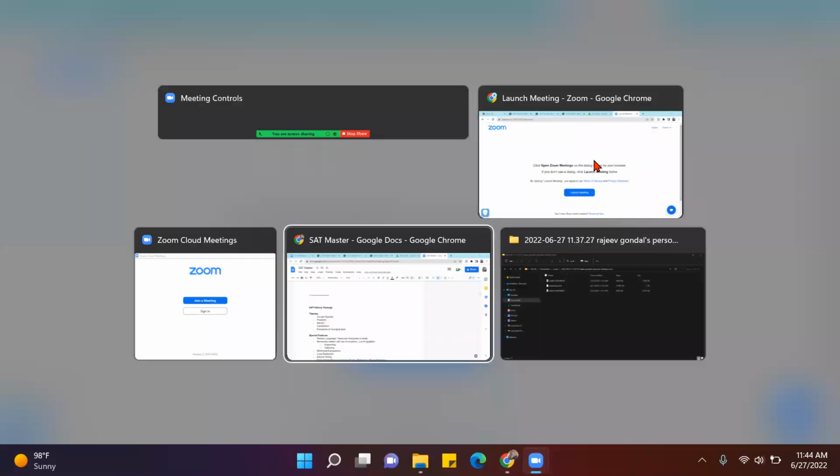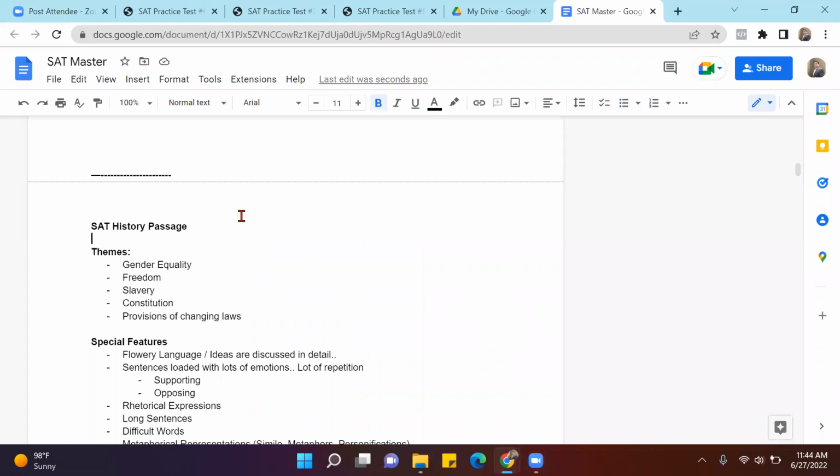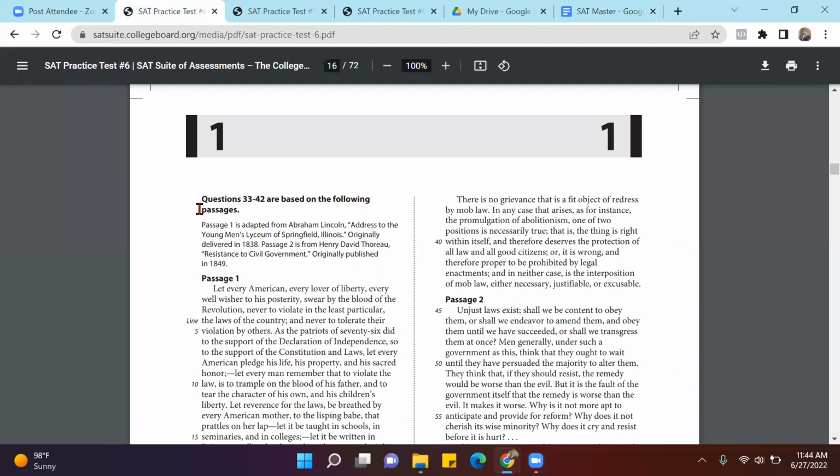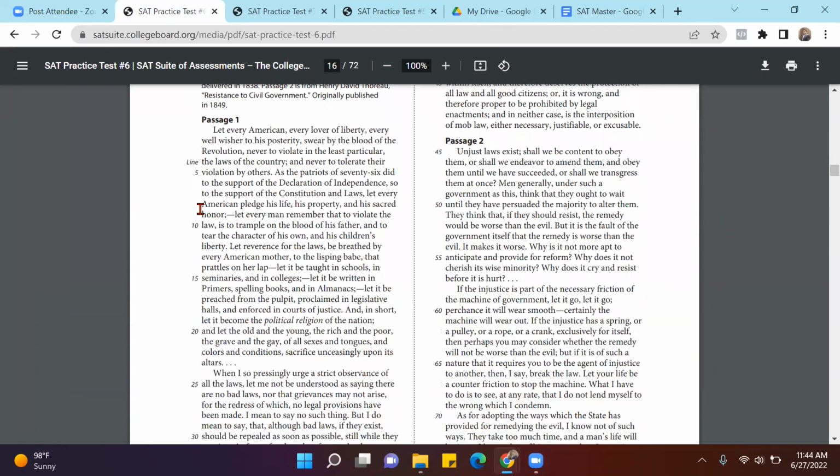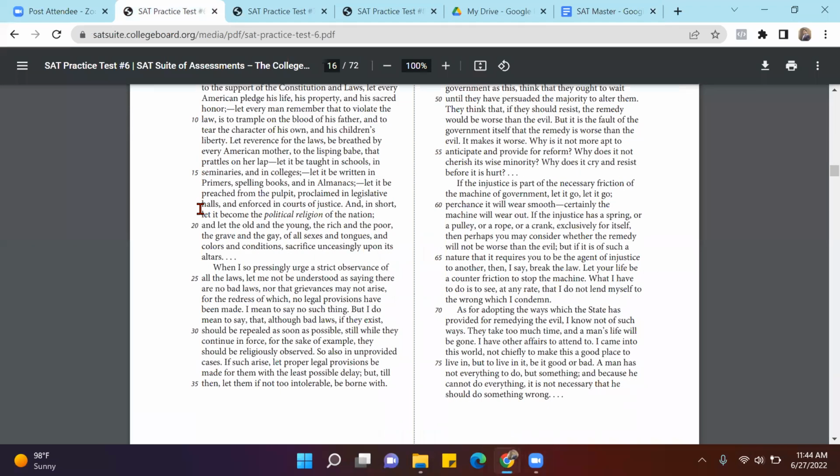In this presentation, we are going to talk about history passages. Now, when we have discussed the narrative, the social science passages, the science passages, the third category of passages is the history passages. As you can see, most of the time, these history passages come in the form of a dual passage or a double passage.